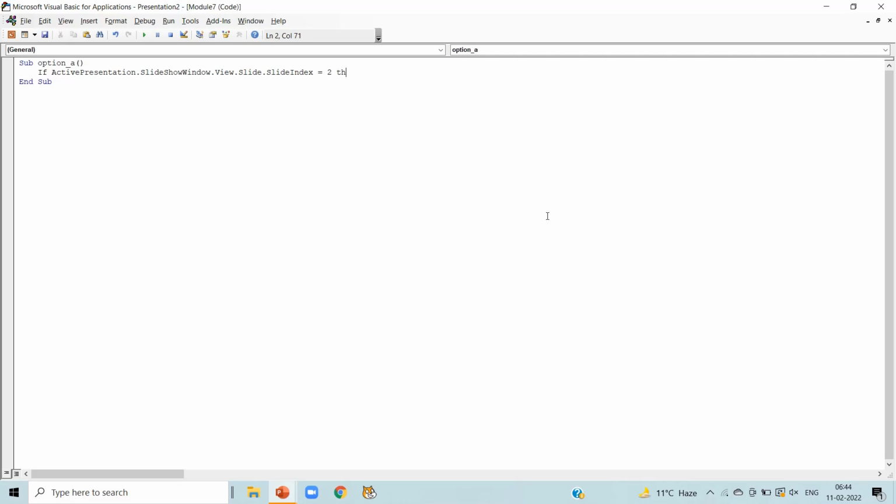Then this means when in running mode we are on slide number 2 and we click on option A, what will happen?